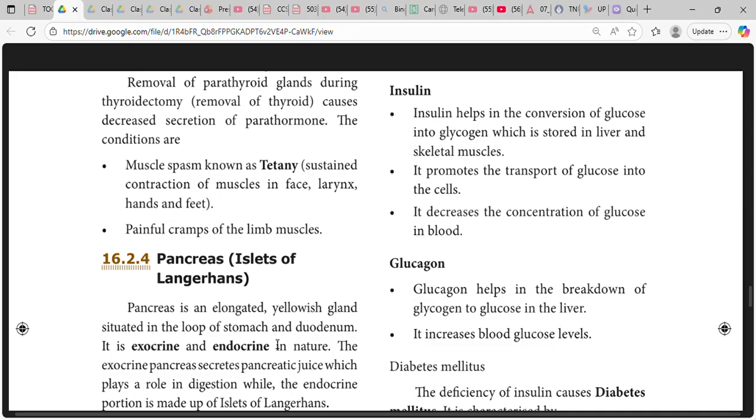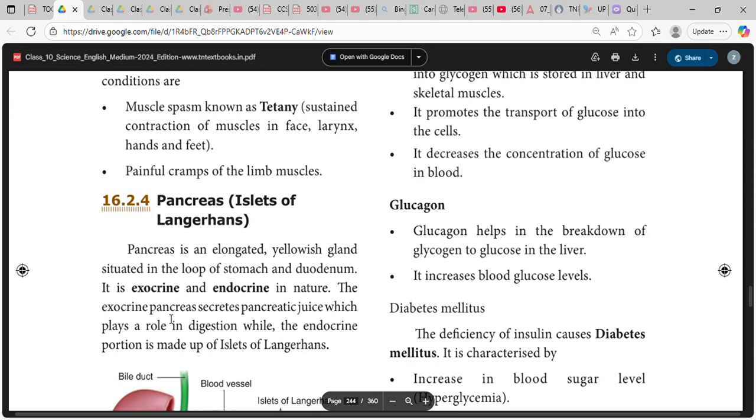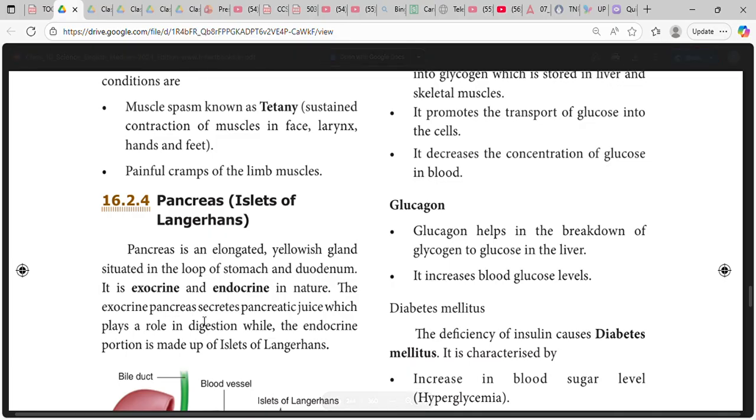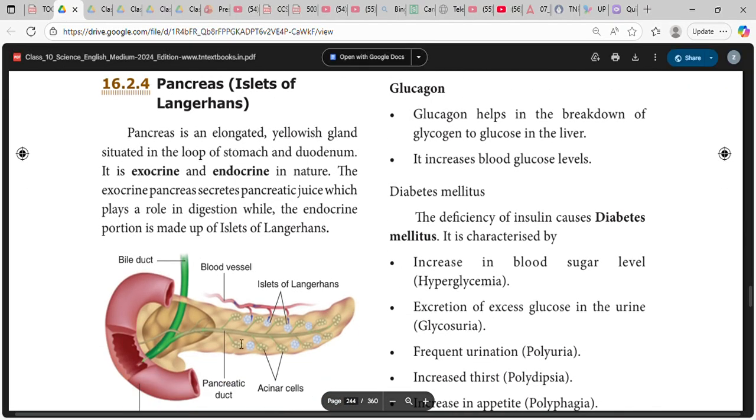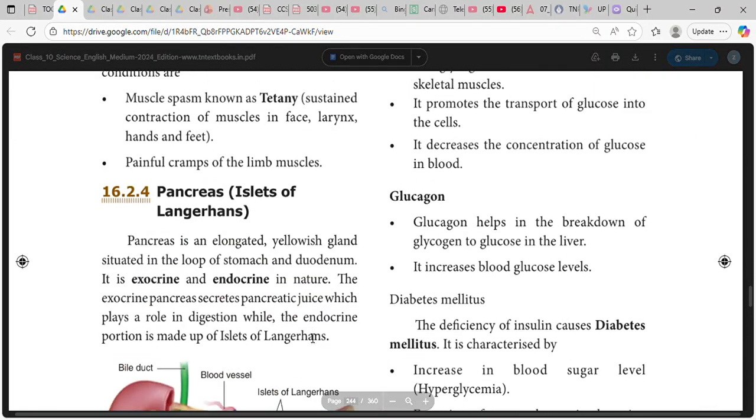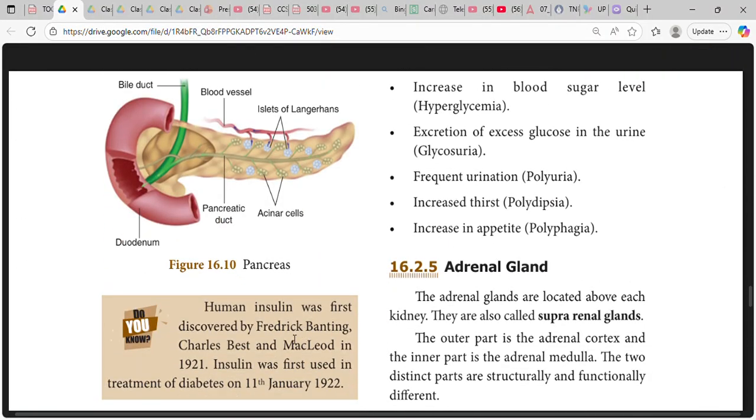Pancreas, islets of Langerhans. The pancreas is an elongated yellowish gland situated in the loop of the stomach and duodenum. It is exocrine as well as endocrine in nature, both an exocrine and endocrine gland. The exocrine pancreas secretes pancreatic juice, which plays a role in digestion. The endocrine gland is made up of islets of Langerhans.